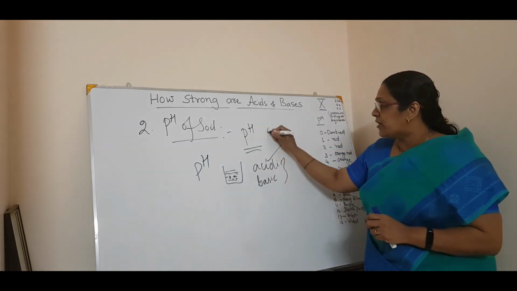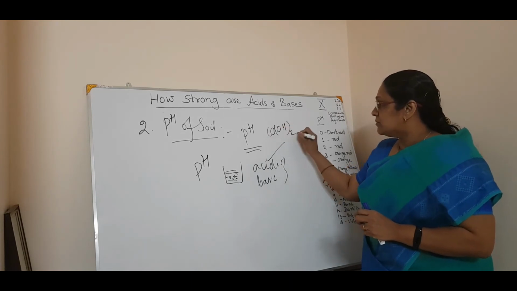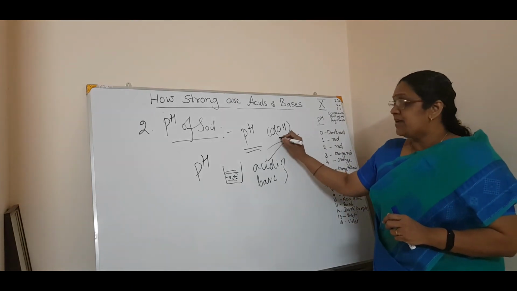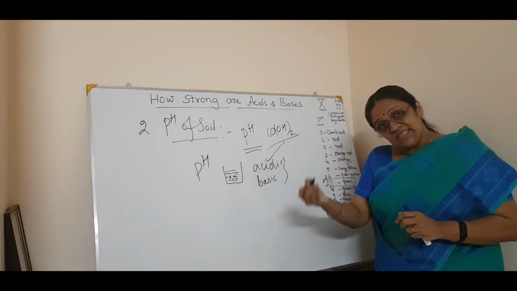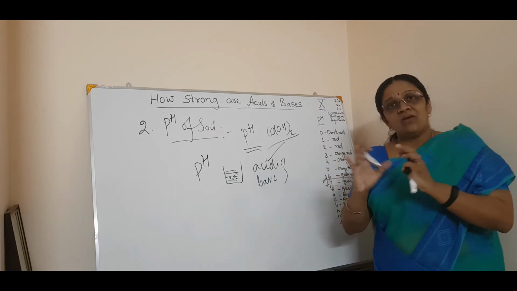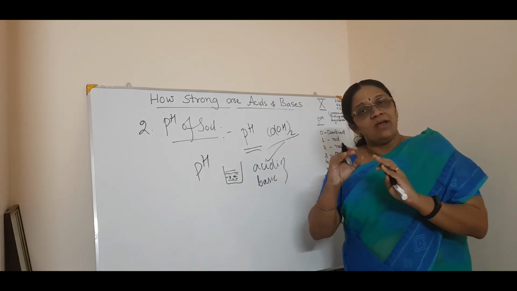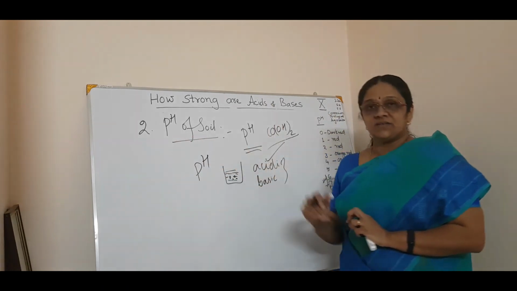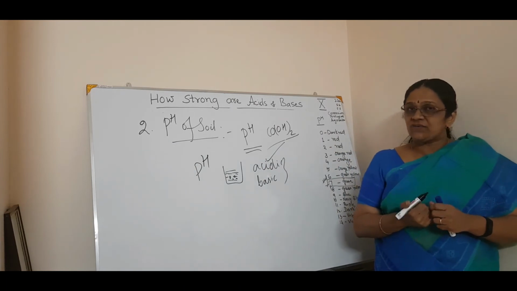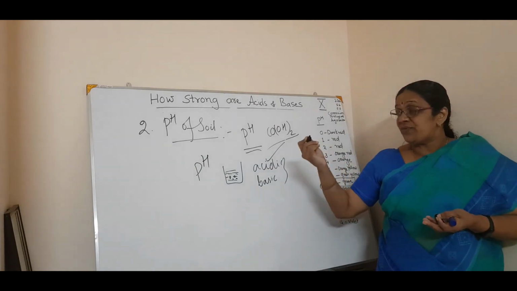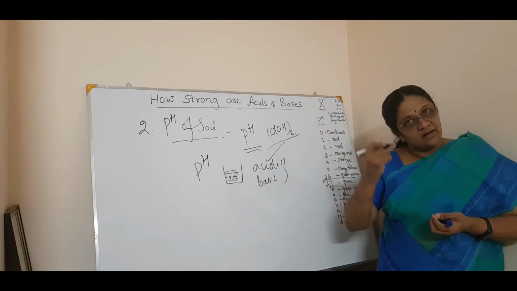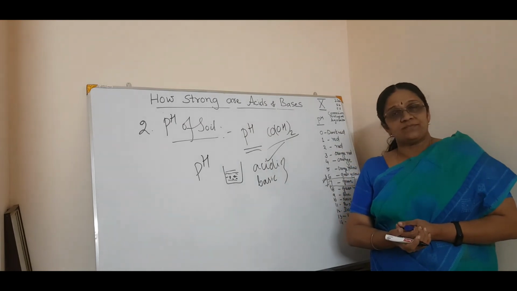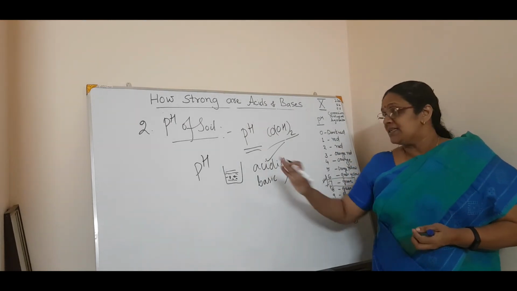Basic manure means what? Lime, you know, calcium hydroxide. You put basic into the acidic, so thereby you can make the soil perfect for very healthy growth. So that is the importance of pH of the soil. Now you know how to find the pH of the soil, and how the pH of a soil makes a plant grow healthier. Correct? This is the second one.